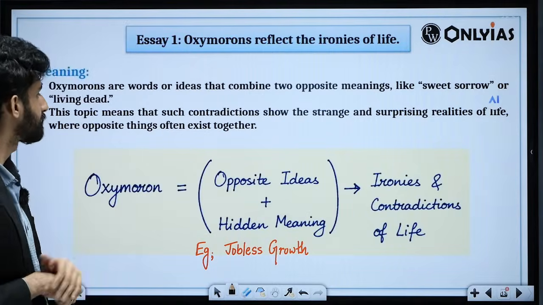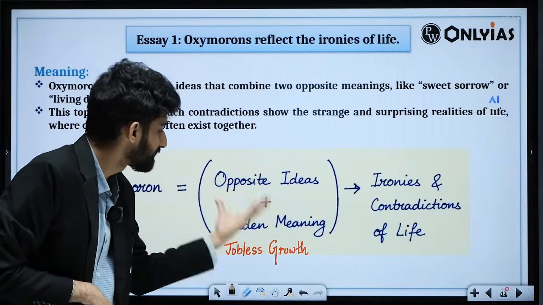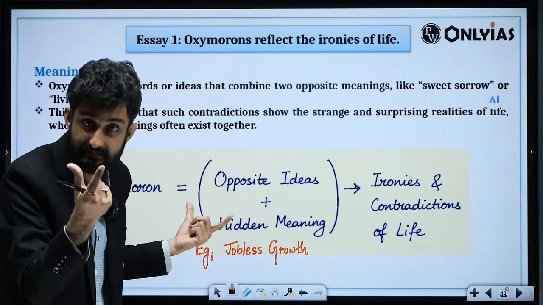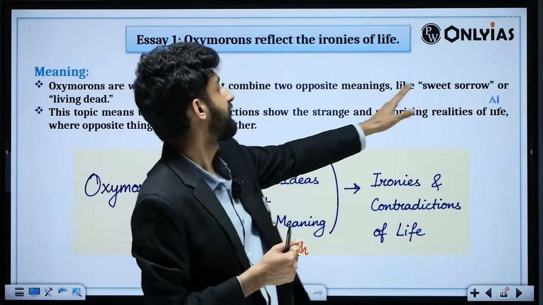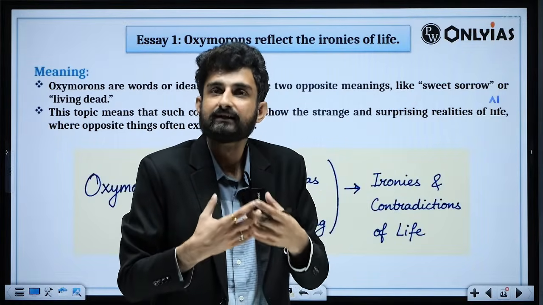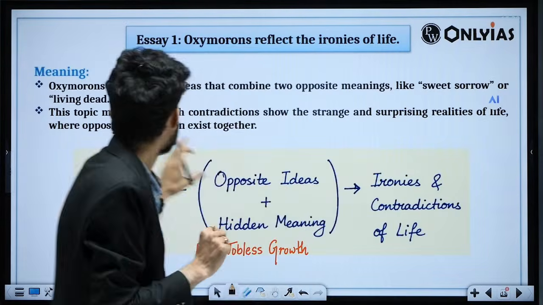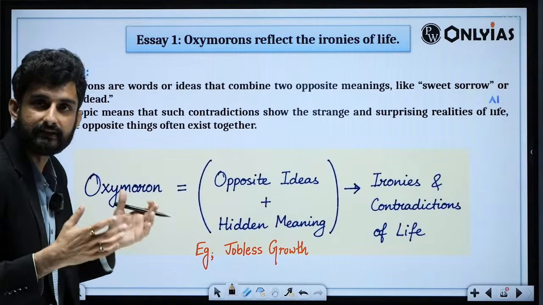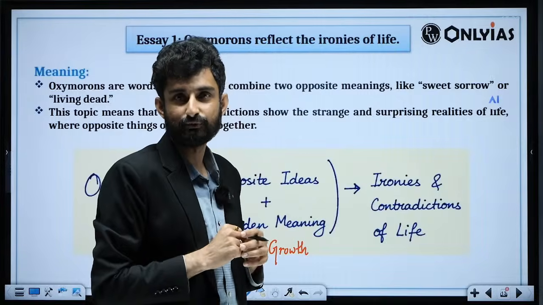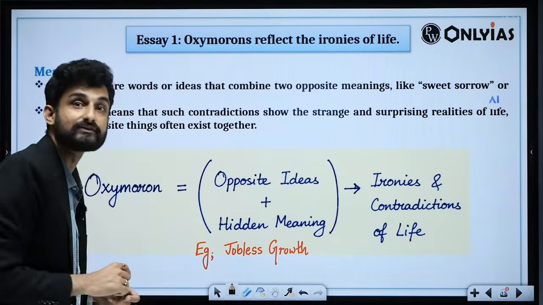The term oxymoron means opposite ideas that have a hidden meaning, opposite ideas which coexist. For example, we have sweet sorrow. Sorrow is something which gives pain, suffering, risk. How can it be sweet? That is an oxymoron. Or living dead. We say that you are as good as a living dead. It is an oxymoron. Again, a good oxymoron that you study in your economics is jobless growth.